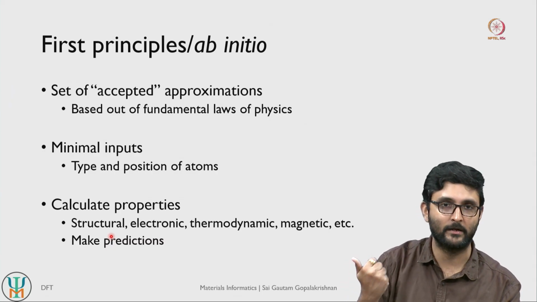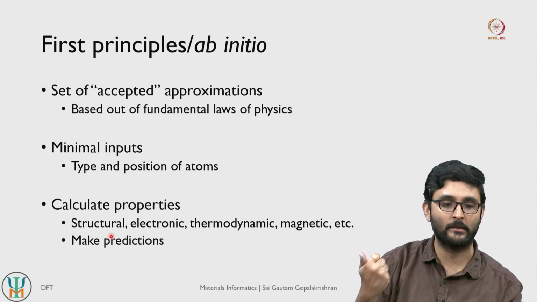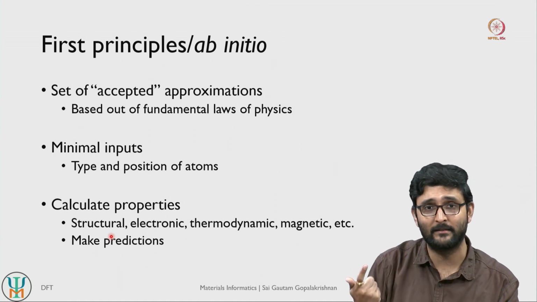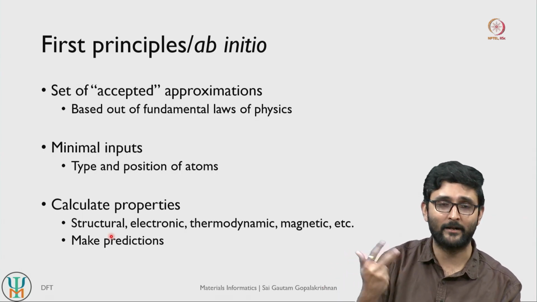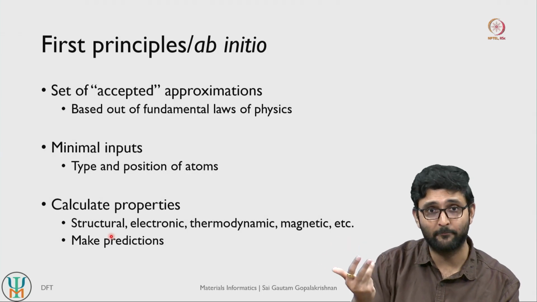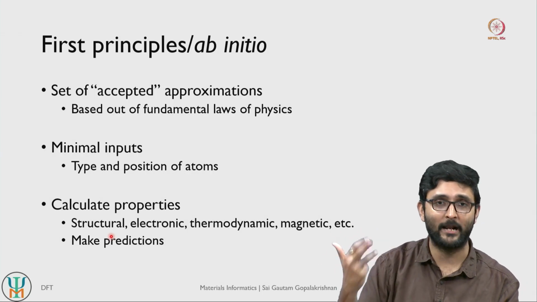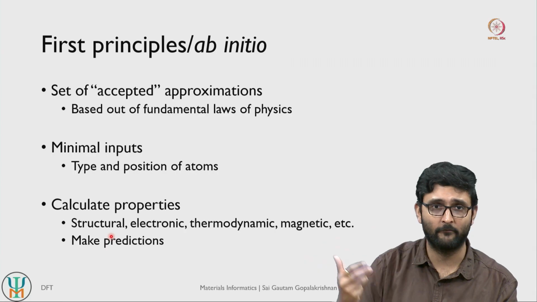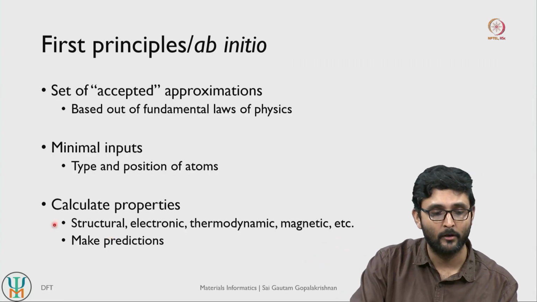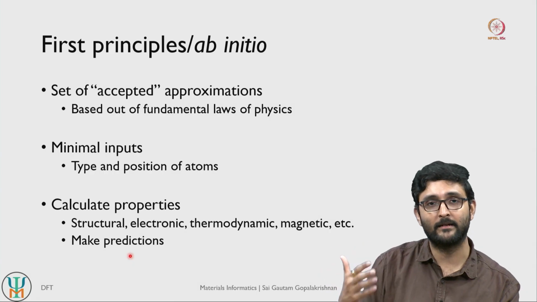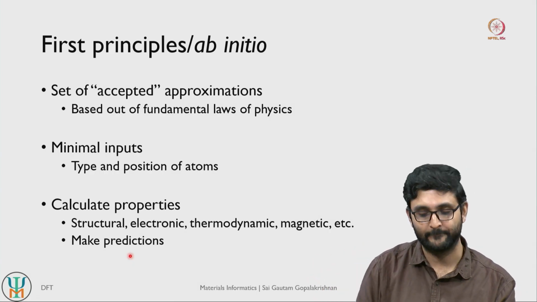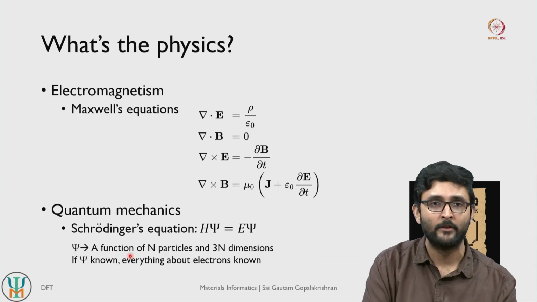it forms, what is the bond length, lattice constants and so on; electronic properties, whether it is a metal, semiconductor, insulator and so on; thermodynamic properties, whether it is stable, unstable, what kind of defects it forms and so on; magnetic properties, whether it is a ferromagnetic system, paramagnetic system or other forms of magnetic properties as well. So once you calculate properties, you can now start making predictions, so whether a material is good enough for a given application. Okay, so what is the physics, right?